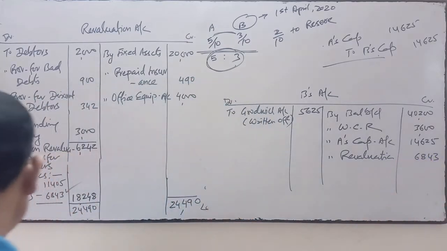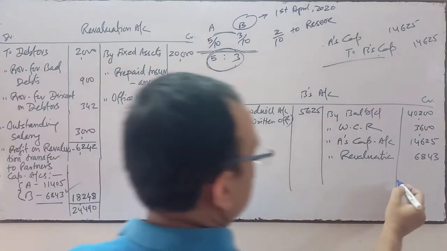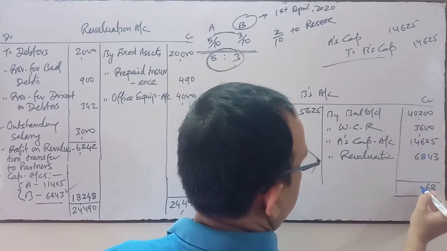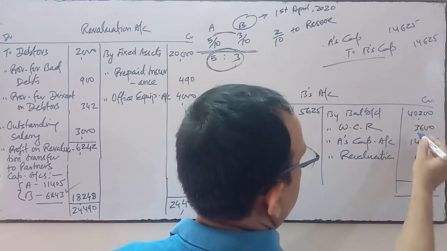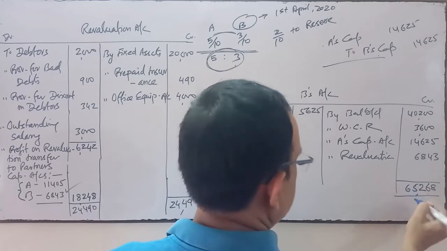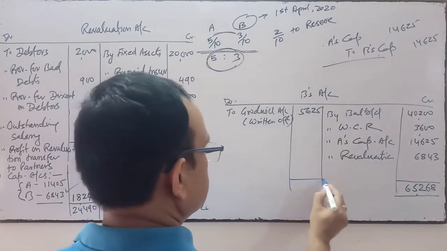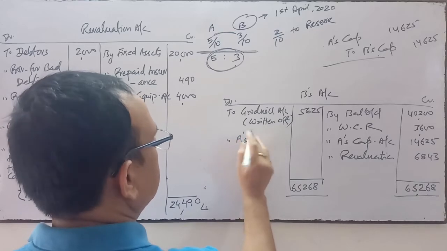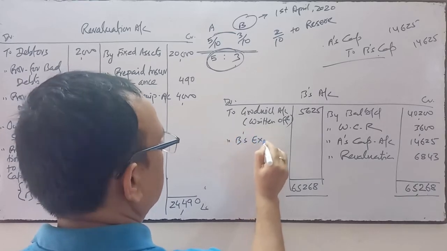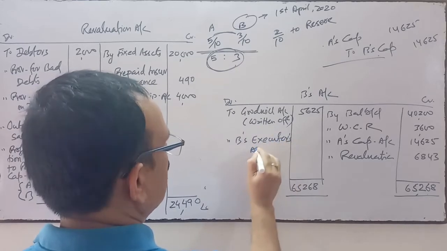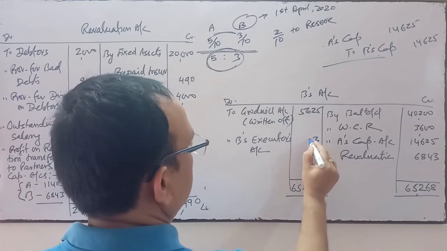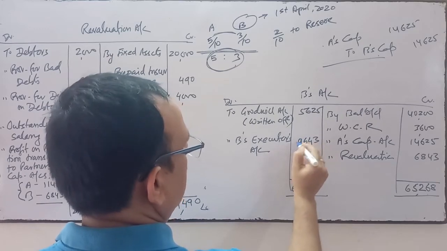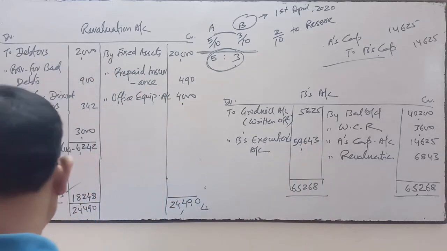This is the share of B. Now we will do the total, 65,268. The difference will be transferred to B's executor's account, and this will be 59,643.